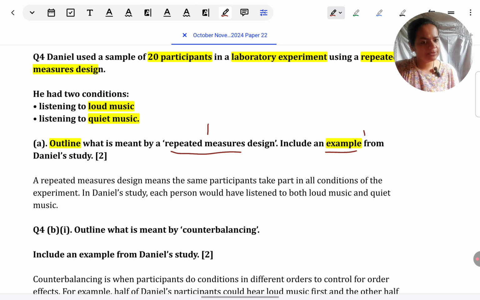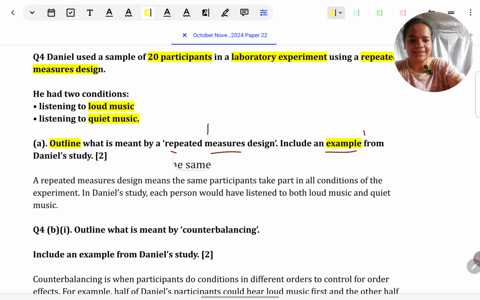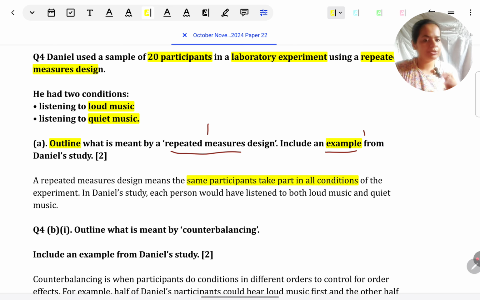Let's see a model answer to understand this better. A repeated measures design means that same participants take part in all conditions of the experiment. Other ways of writing would be that same participants undergo each condition, or same participants repeatedly perform different tasks in the study. Key word is to mention same participants. Make sure that is coming in your definition.